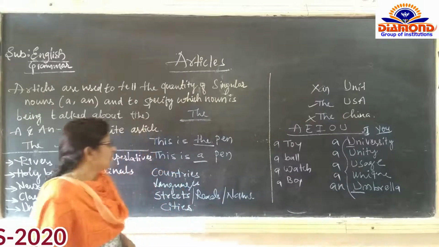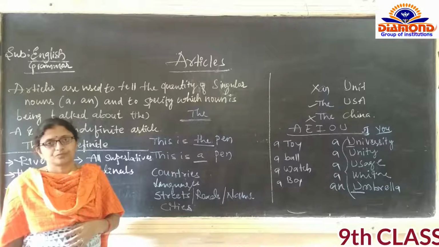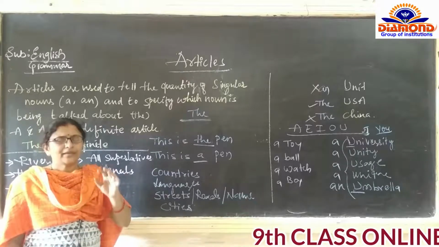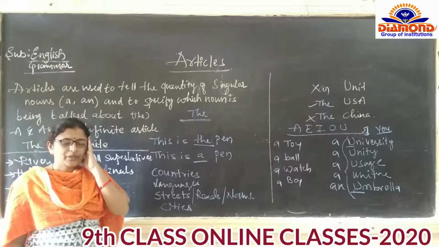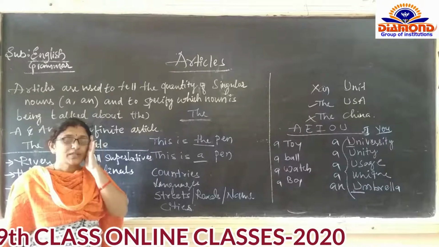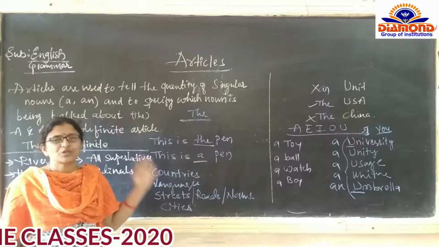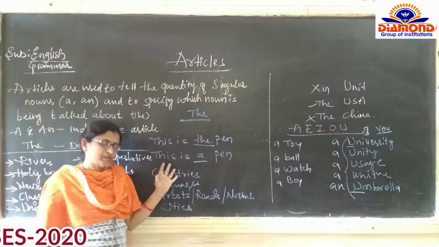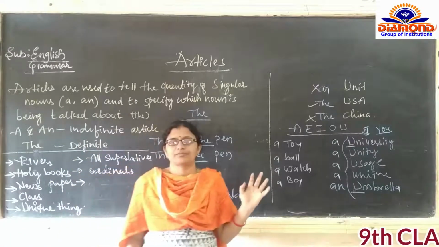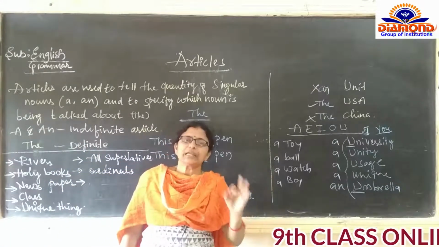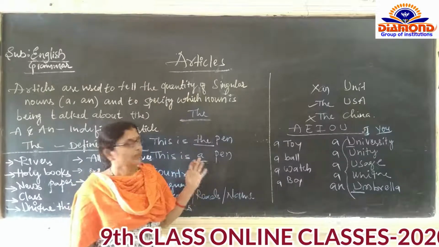Now we will discuss where "the" should be written. A and an के बारे में लिखने का है तो which concept should be there in your mind? Sounds, vowel sounds and consonant sounds. Don't take any confusion in the articles and don't memorize any definition. You must be clear about every concept of the grammar part.